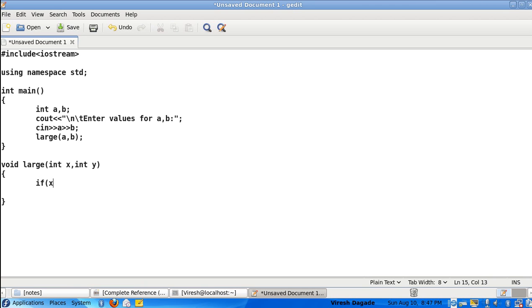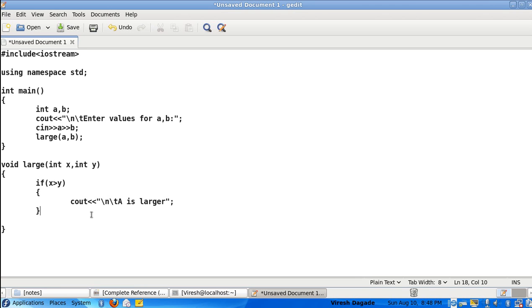So if x is greater than y, then I say cout a is larger. In this case, as x holds the first number a, I say a is larger.